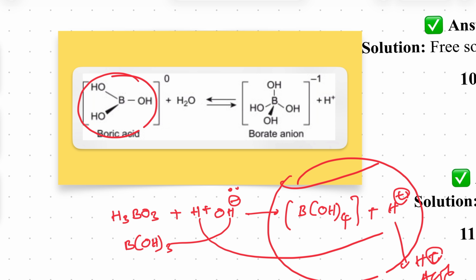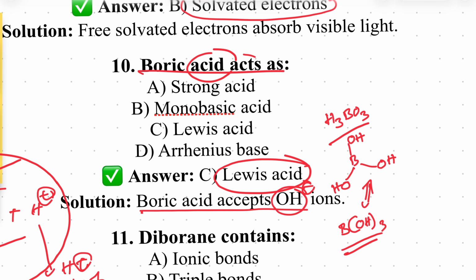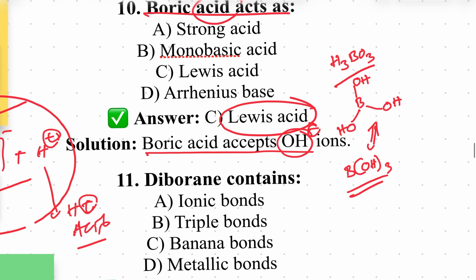Therefore, anyone which accepts a lone pair of electrons is called a Lewis acid. Therefore, boron tetrahydroxide is formed, that is the borate anion. Right? So H plus ion will be released. Clear, sir? That is the concept. Therefore, boric acid is a weak acid, but it is a Lewis acid. Weak acid, Lewis acid. Clear?